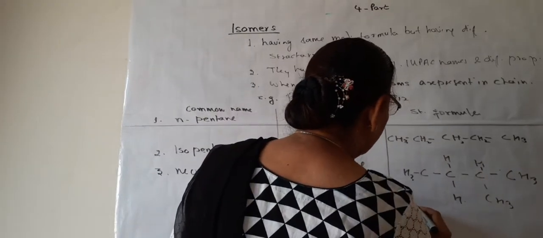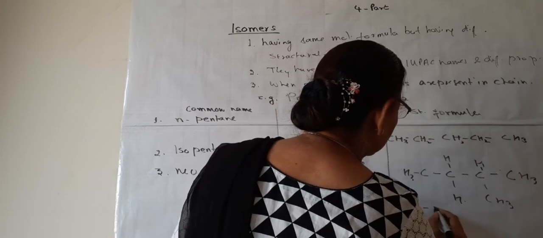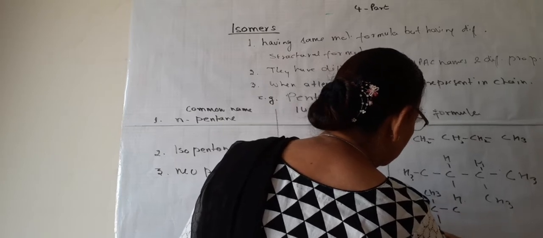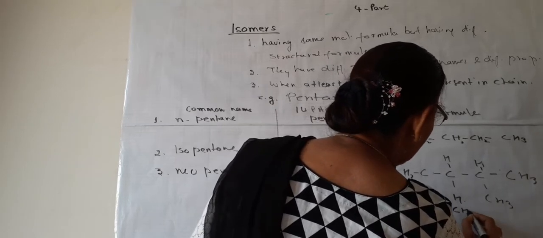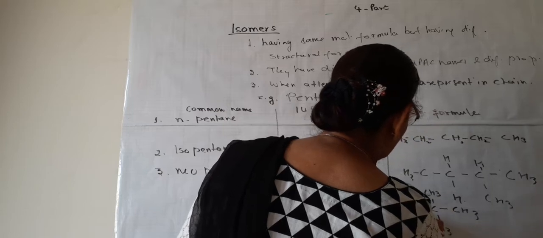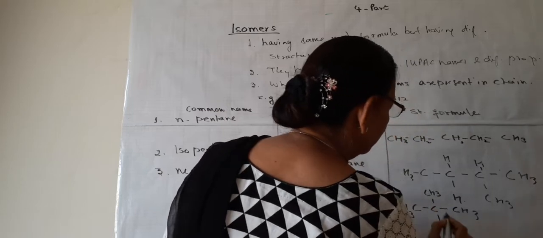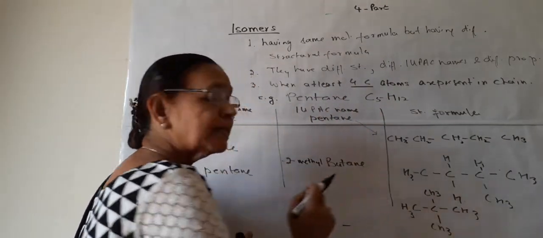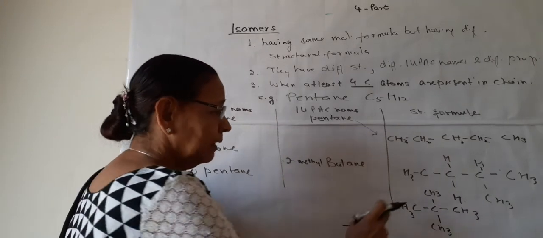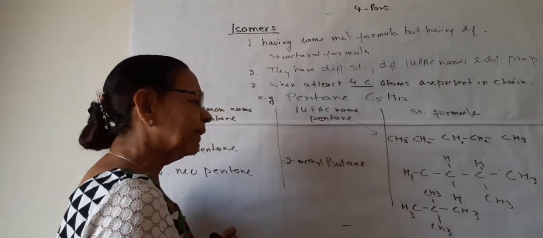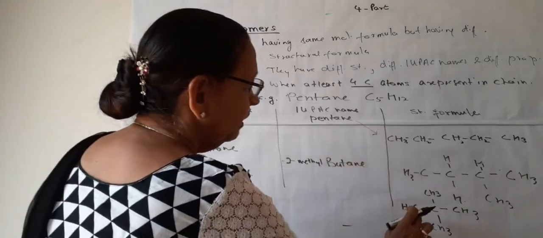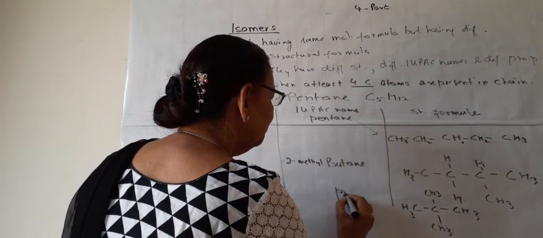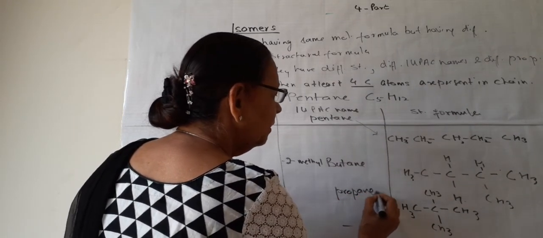The formula for neopentane is again like this. In the center, one carbon is present. On all the sides, methyl groups are present. So what will be its name? In the parent carbon chain 1, 2, 3, 3 carbons are present. So it will be prop and ane, propane.